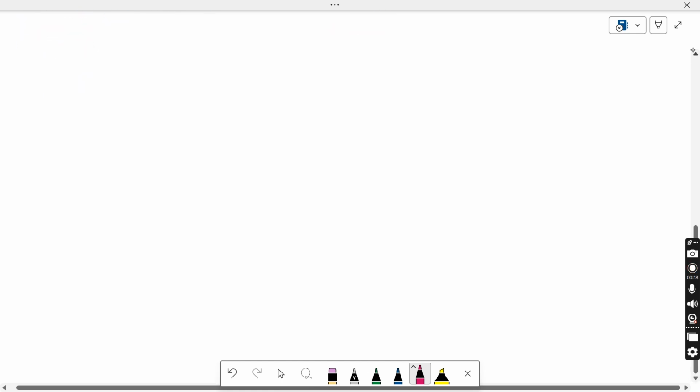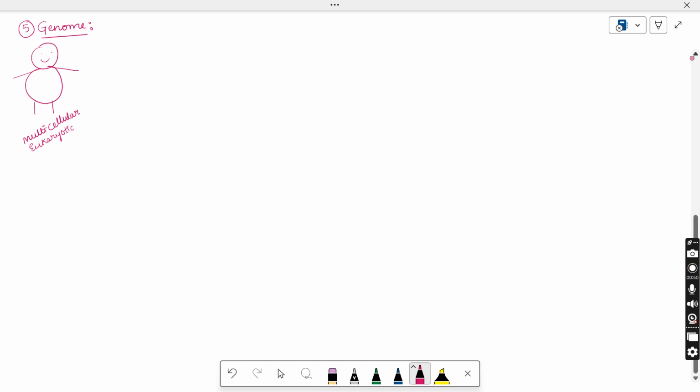So usually, if you just observe, we have an organism. Let us take this one. So we know that all the human beings are multicellular. So this is a multicellular organism, means it will be containing many number of cells. And as you are a eukaryotic organism, each cell is containing the nuclear membrane. So that nuclear membrane is actually covering the genetic material. It is protecting the genetic material.